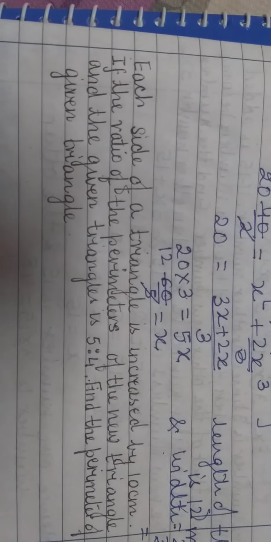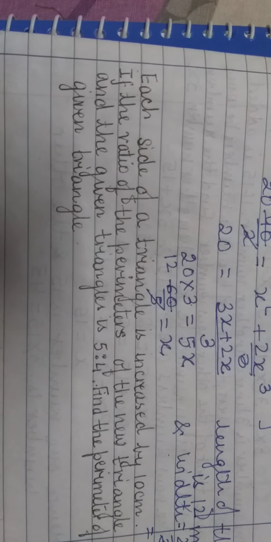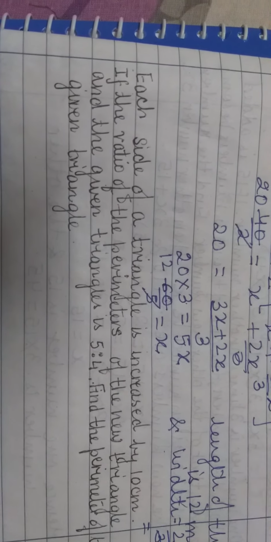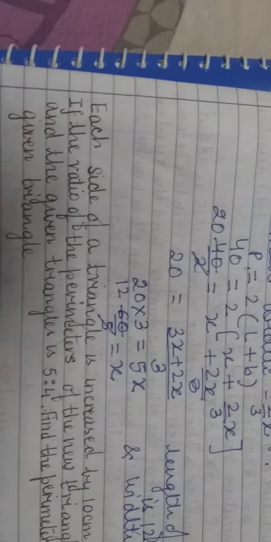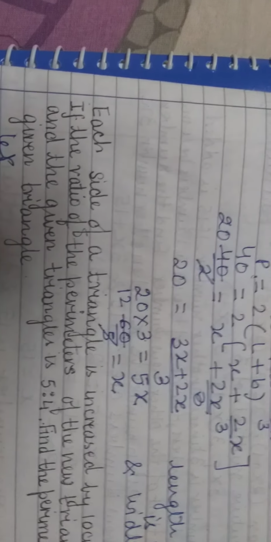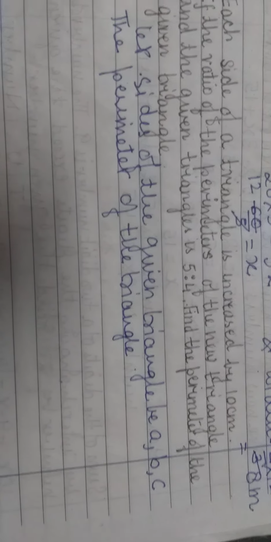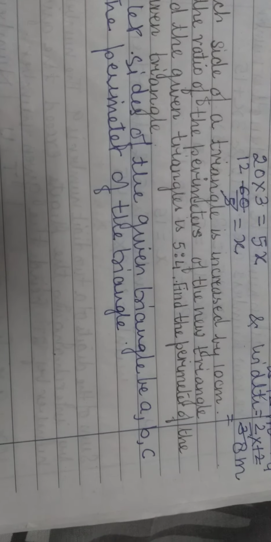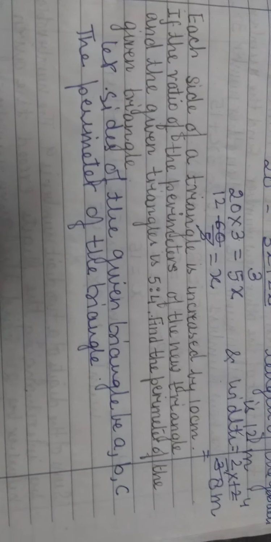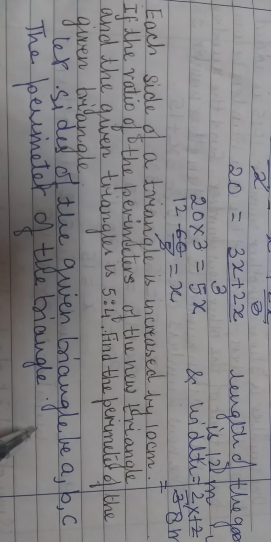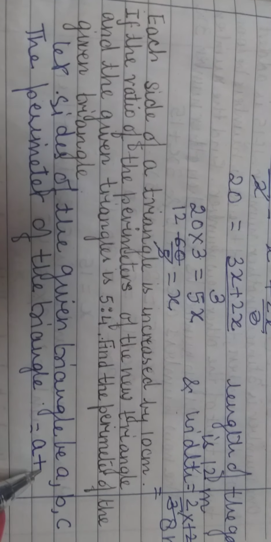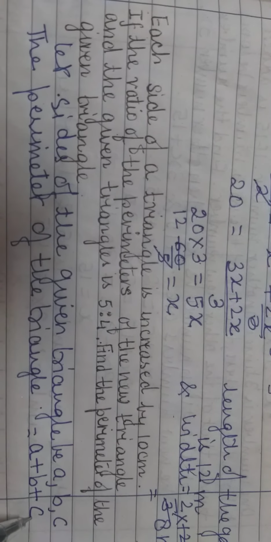Now you know triangle has 3 sides. Let the side of the given triangle be A, B, C. Then the perimeter of the triangle will be A plus B plus C.